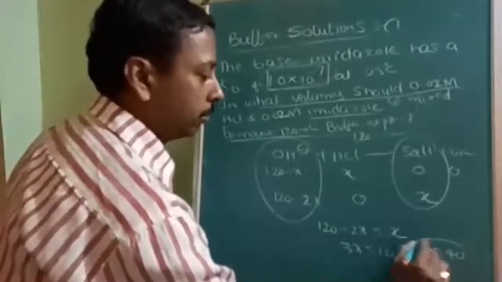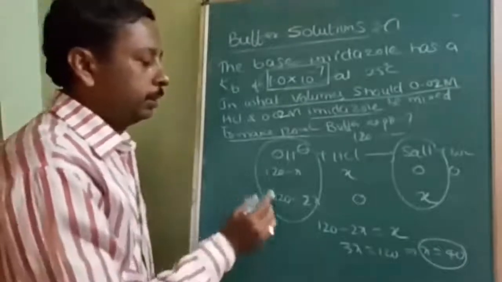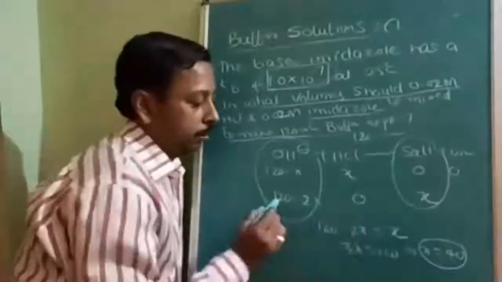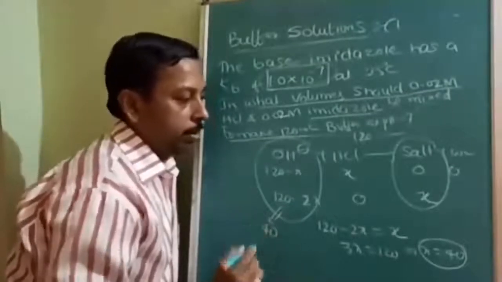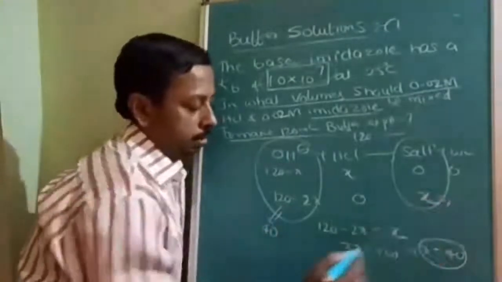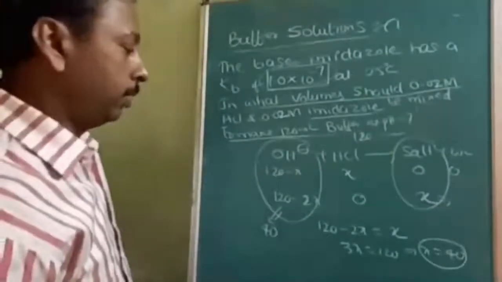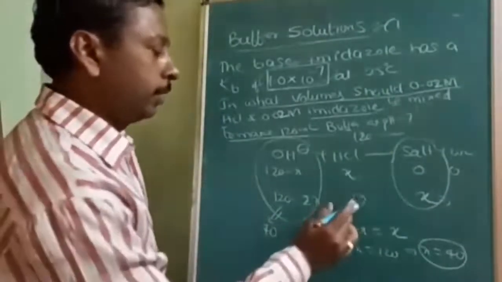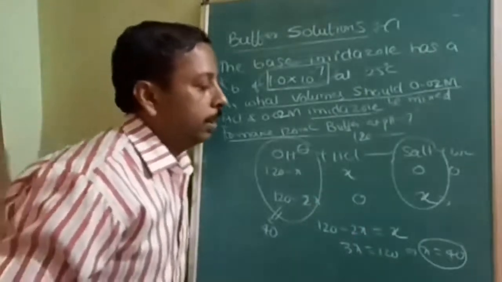Therefore X is equal to how much? It is 40. So what should be the concentration? The base should be 120 minus 40, and this should be 40. Am I doing this correctly? Sorry, acid we have to take. So 40 and 80.